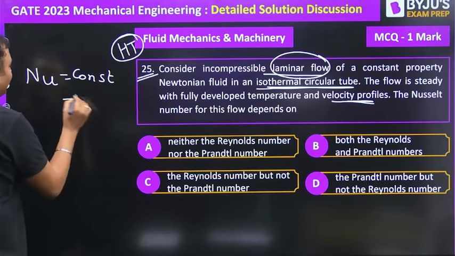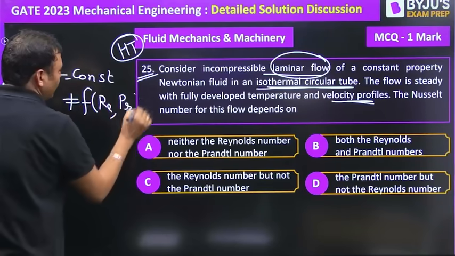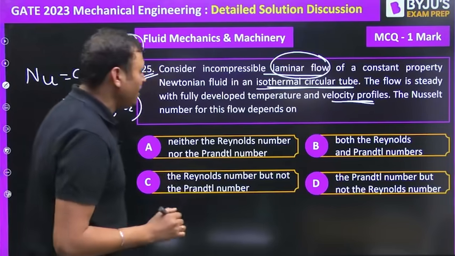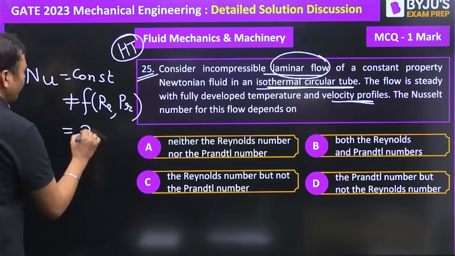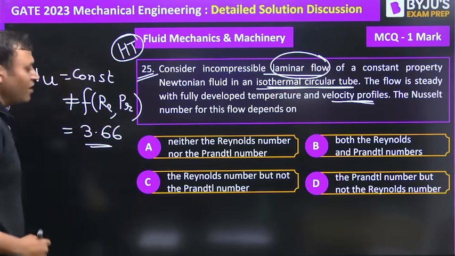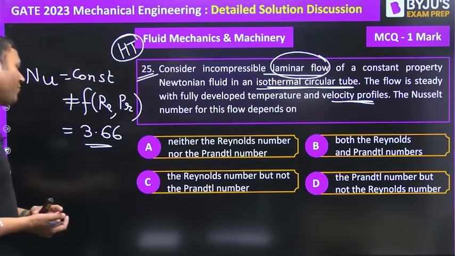It is neither a function of Reynolds number nor the Prandtl number. The value of this constant will be different for different situations. For an isothermal circular tube, the value is 3.66. And for constant wall heat flux condition, the value of Nusselt number will be 4.36.